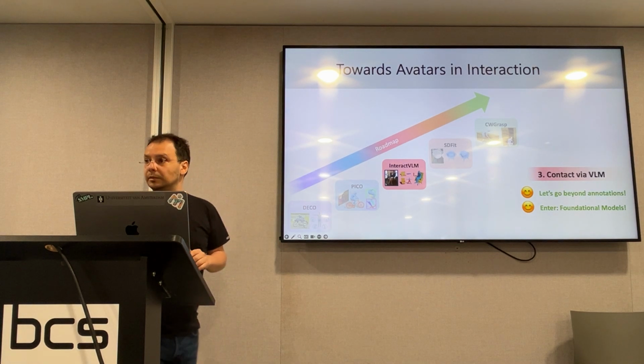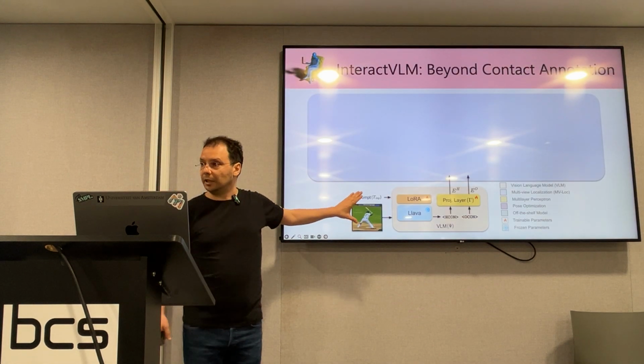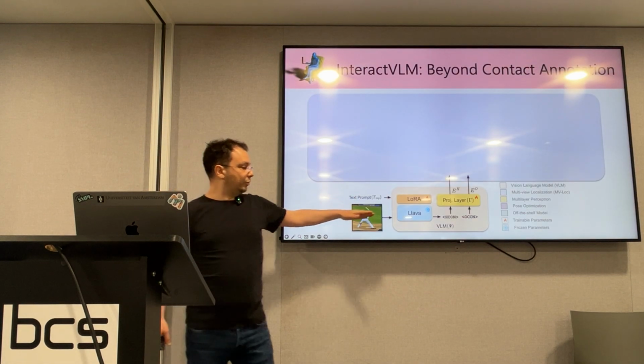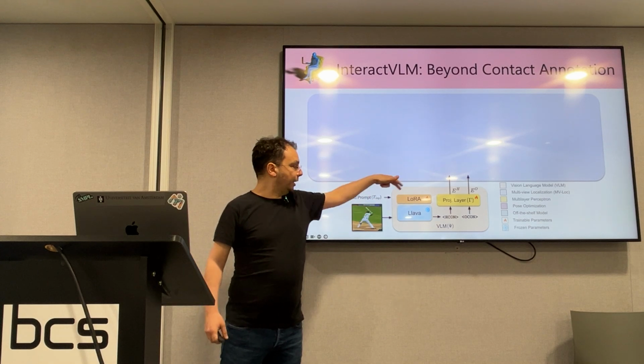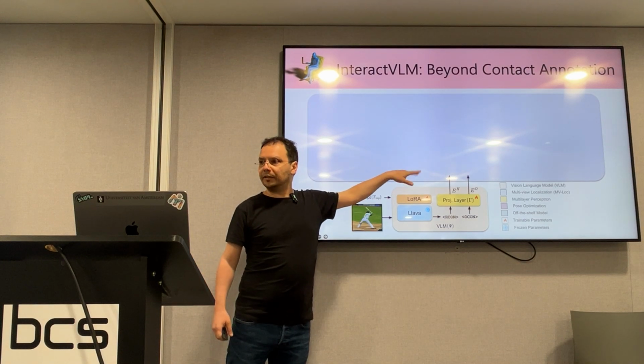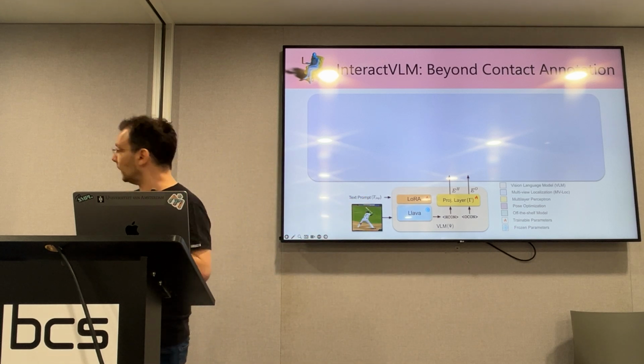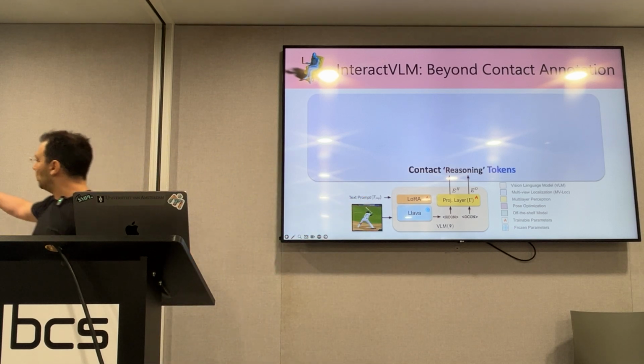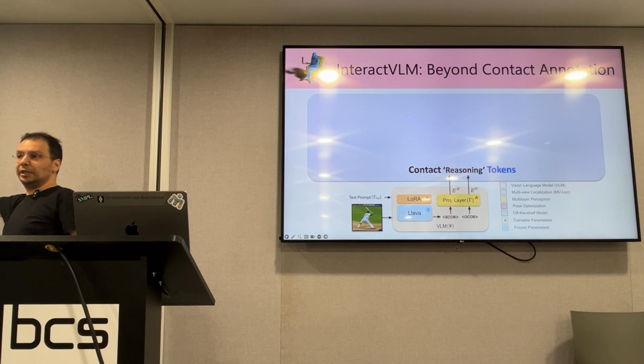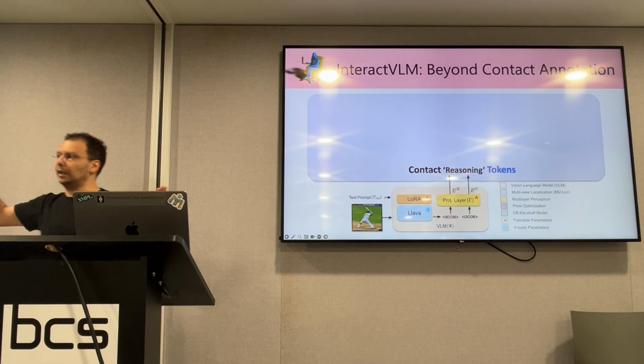How will we do this? Let's start with an image as input. And we feed this image to a LLaVA model that we also fine-tune with LoRA on interaction datasets because LLaVA is originally for segmentation. And these models will produce contact reasoning tokens. And then I can use these tokens for whatever I want, to guide whatever I want.